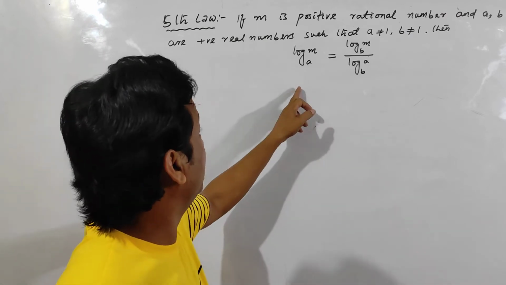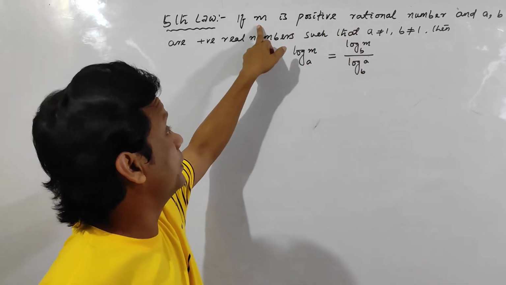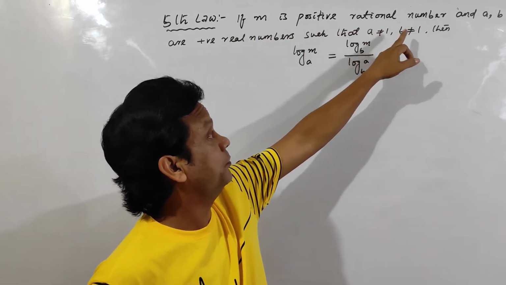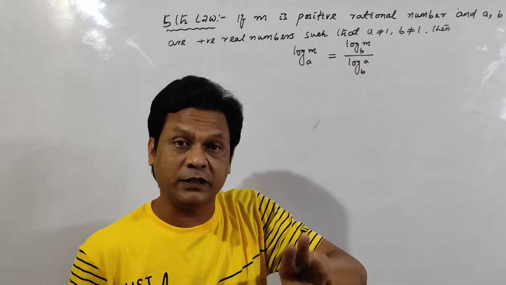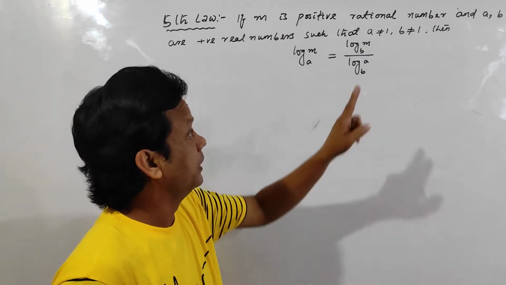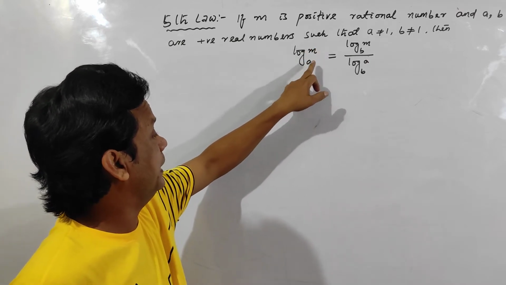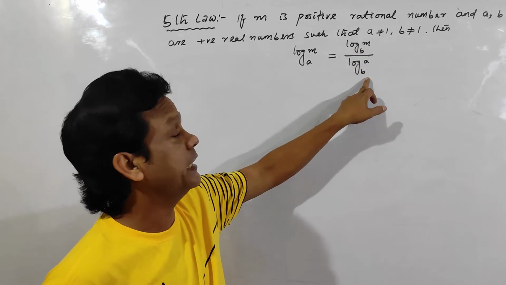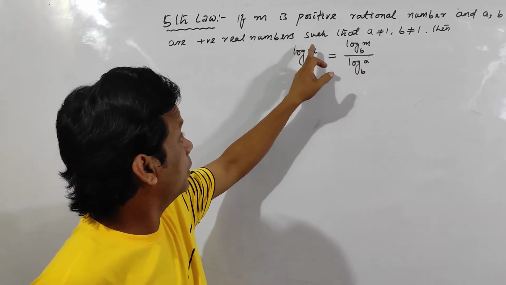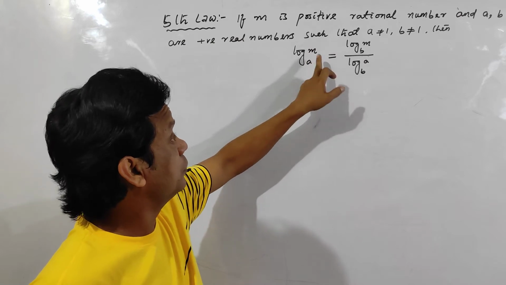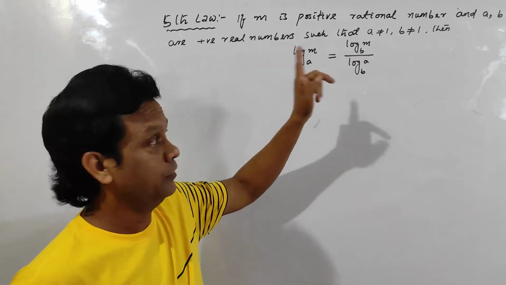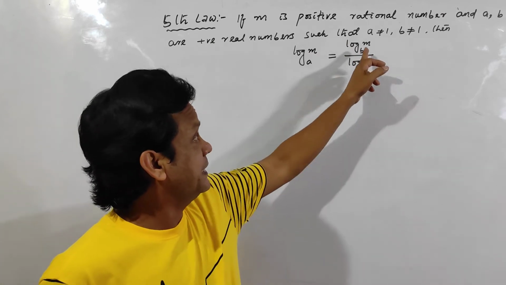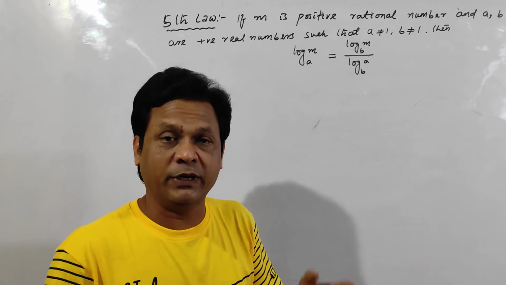The fifth law is: if m is a positive rational number, and a and b are positive real numbers, so that a is unequal to 1 and b is unequal to 1, that means a and b are greater than 0 and both are unequal to 1, then log m to the base a is equal to log m to the base b divided by log a to the base b. b is any base, there is no restriction on b. You can take any base.